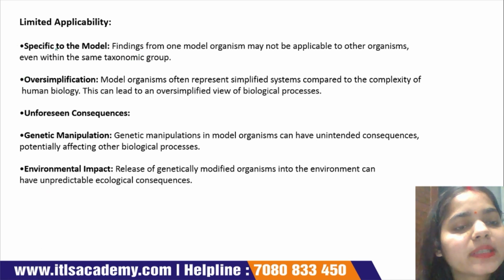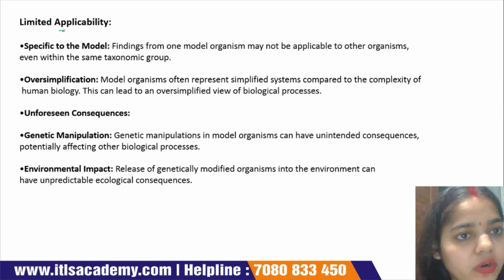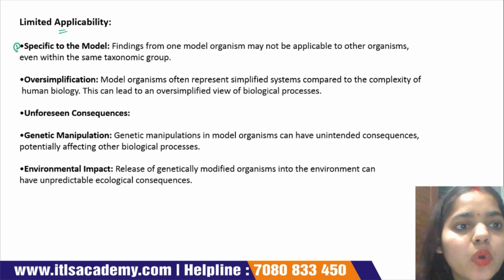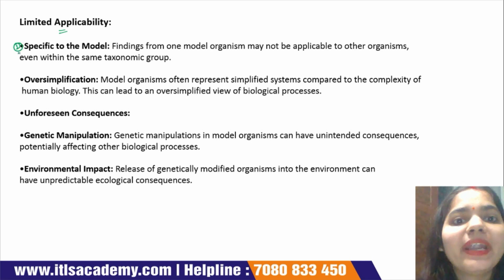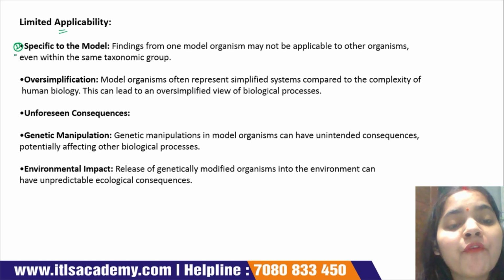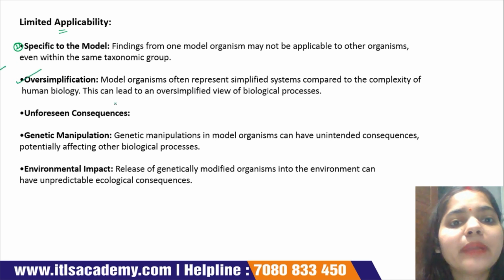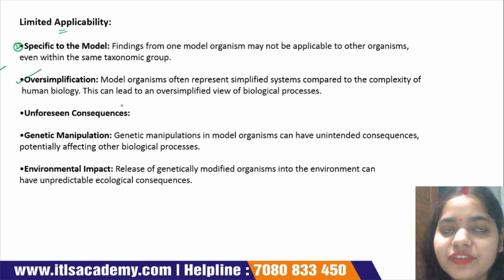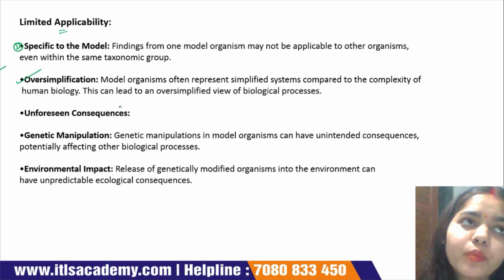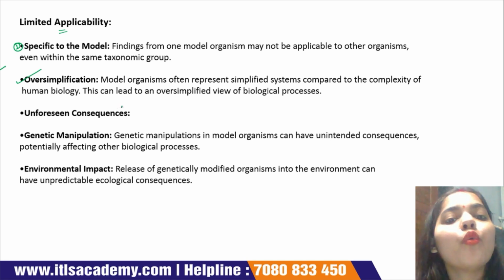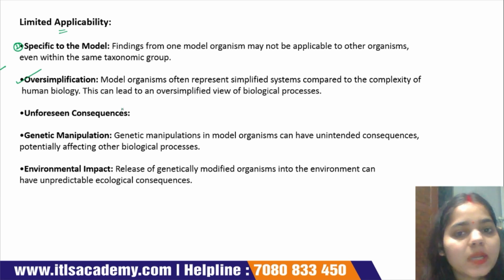Now we study the limitations of model organisms. First is specificity to the model. Sometimes a finding in one model organism may not be applicable to other organisms, even within the same taxonomic group. Next is oversimplification. Model organisms often represent a simplified system compared to the complexity of human biology, and this can lead to an oversimplified view of biological processes.